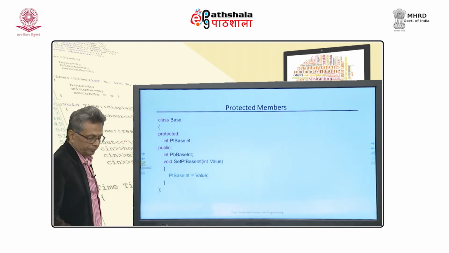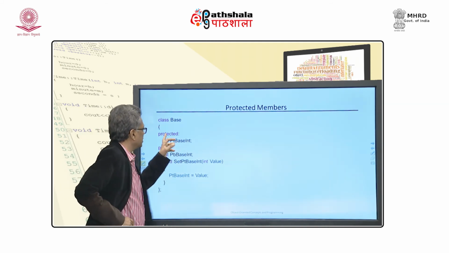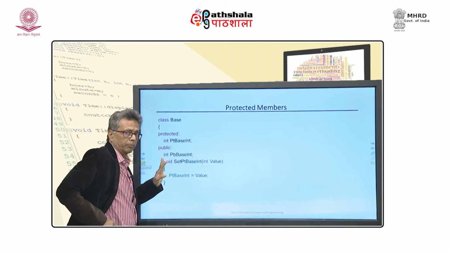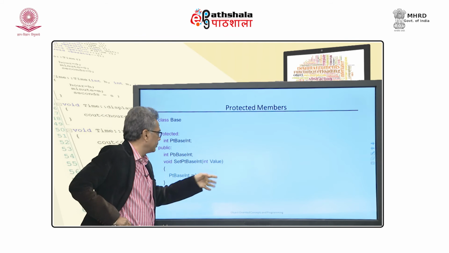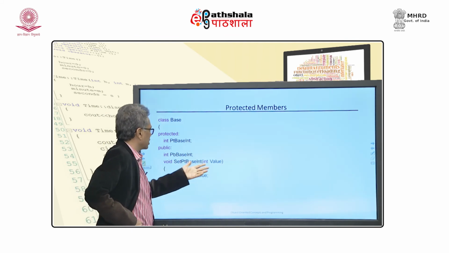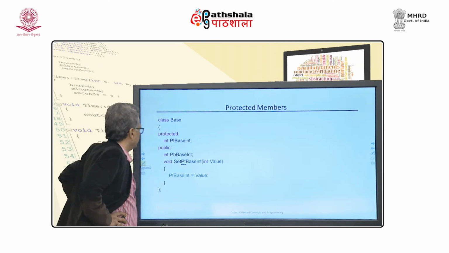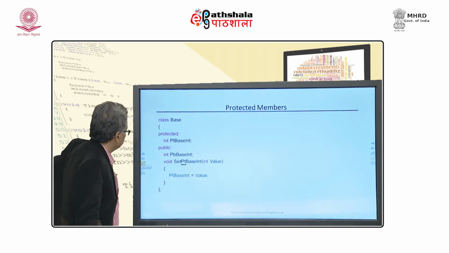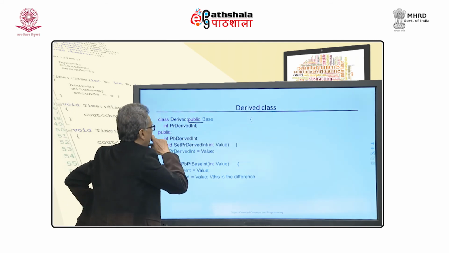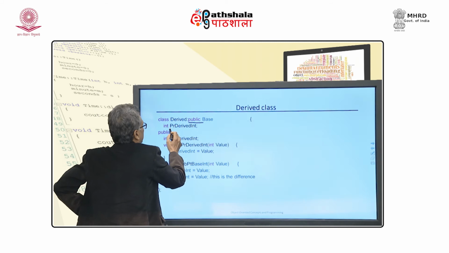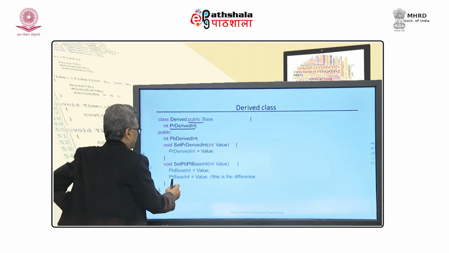Here is an example. We have something called PT base int, which is protected instead of private. There is only this difference between the earlier program and this program, and almost everything is the same. Instead of set PR base int, we have set PT base int. Now, we inherit in a public way, and everything else is the same, but see this difference.